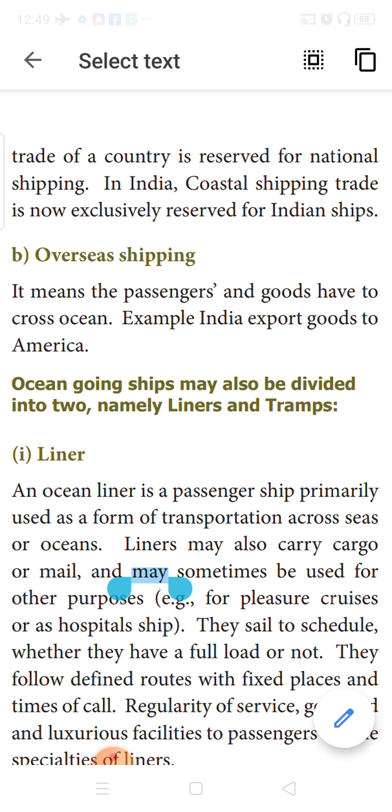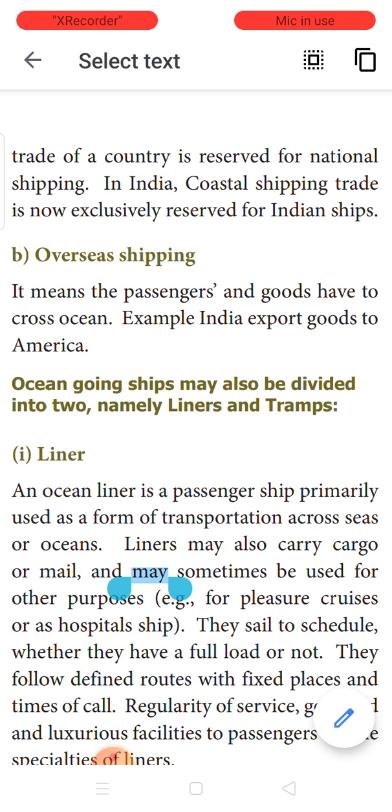The next type of ocean transport is overseas shipping. The name itself is very easy to understand: when passengers or goods cross the ocean, and goods are transported over the oceans, you call it overseas shipping. When India is exporting goods to America or any other country, they use overseas shipping, where they use sea routes to transport either passengers or goods. Such a shipping network is called overseas shipping. In overseas shipping, you've got two types, mainly liners and tramps.